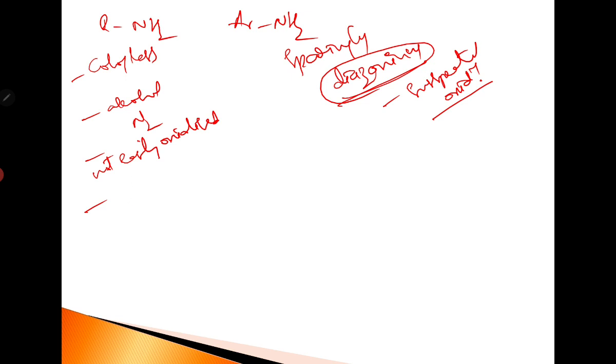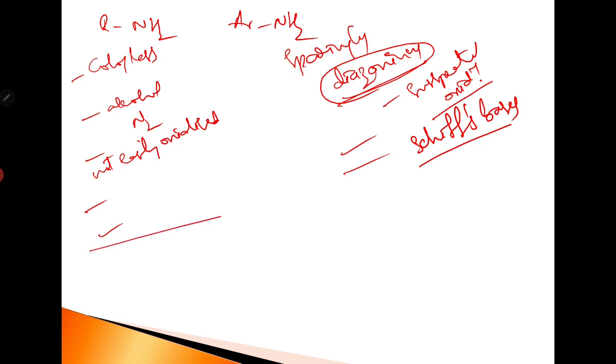They cannot be nitrated or sulfonated, but aryl amines can easily undergo nitration, sulfonation, etc. And alkyl amines do not react with aldehydes, but aryl amines react with aldehydes and give basic compounds called Schiff's bases. These are some of the differences we found between aliphatic and aromatic amines.